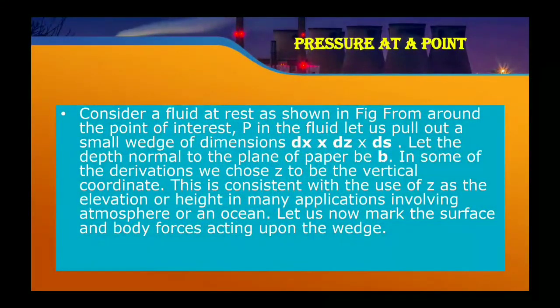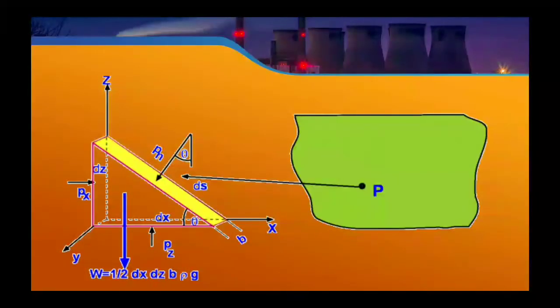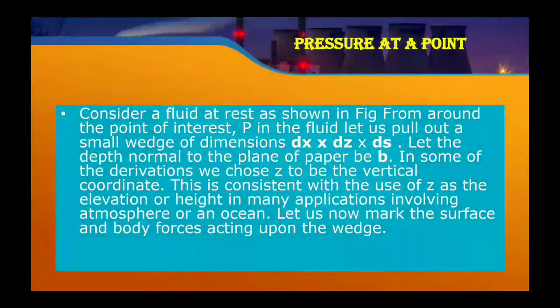Let the depth normal to the plane of paper be B. So that is the plane. That is B. In some of the derivation, we choose Z to be the vertical coordinate. This is consistent with the use of Z as the elevation or height in many applications involving the atmosphere or an ocean.